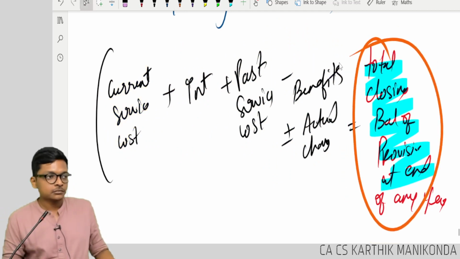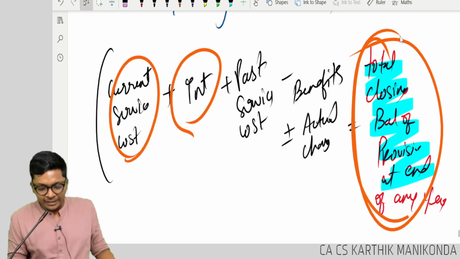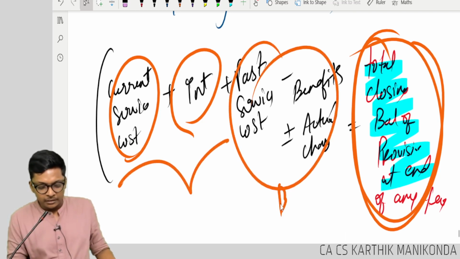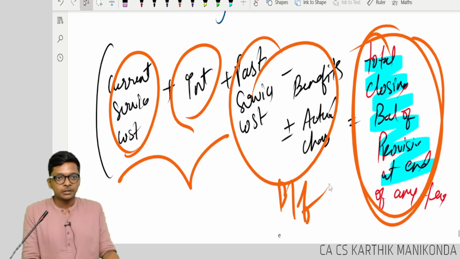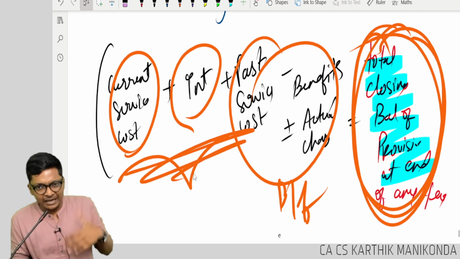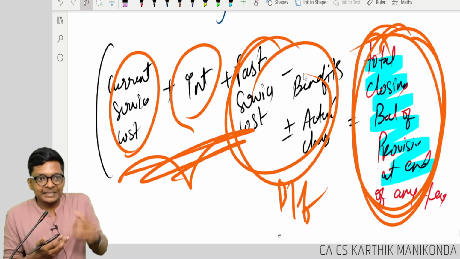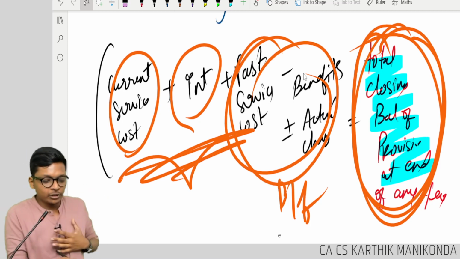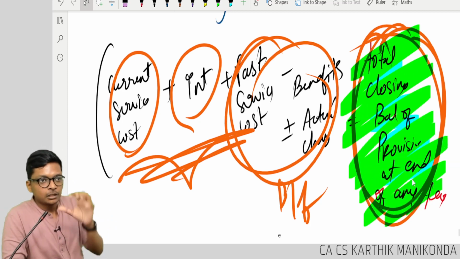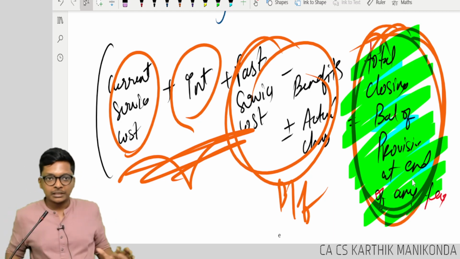this we can easily find. This you can find, this you can find. He will give you the right hand side. He will give you a few values in the left hand side. This will be the balancing figure. Because all this equation I did on the right hand side, correct? On the left hand side, we find what you are not able to find or where data is not there, and take it as a balancing figure, because the end goal is that the closing provision should match with whatever is the salary for that year. Are you understanding, guys? Getting it, everybody?